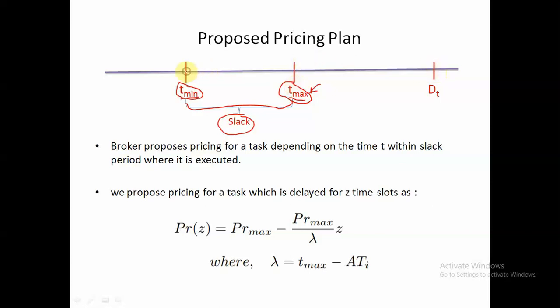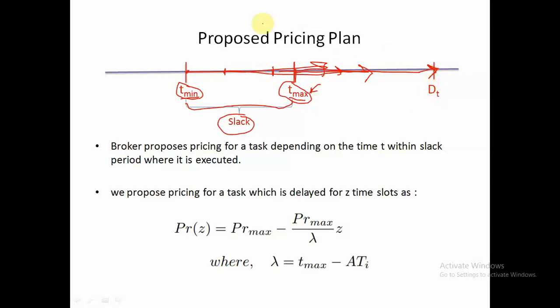So we can execute a task over here, then it will finish its execution somewhere over here. We can execute it over here, then it will finish its execution somewhere over here. We can schedule the task over here, then it will finish its execution somewhere over here. And if we schedule a task over here, then it will finish its execution at dt, that means the deadline of the task.